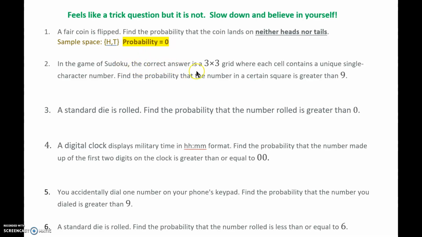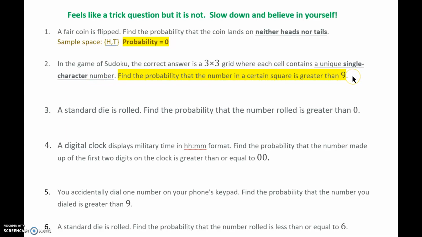And it says that you do stuff with a 3 by 3 grid where each cell contains a unique single character number. So here we're being asked to find the probability that the number in a certain square is greater than 9. So I know that you're thinking, what is this stuff and all that? But all you really need to know is that it's a unique single character number, and we need the probability that it's greater than 9.